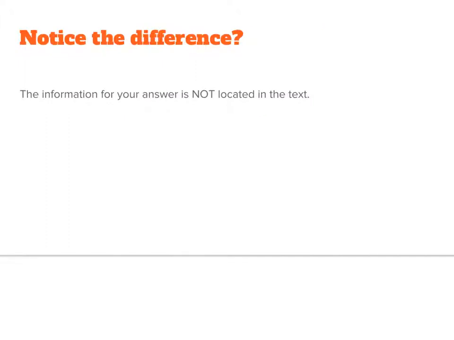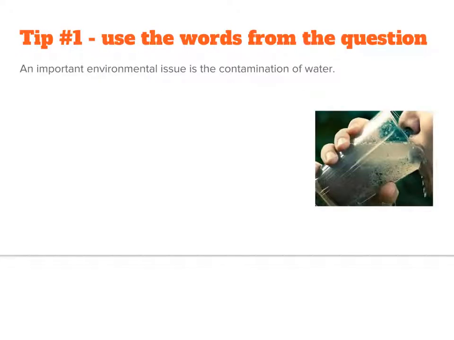Notice the difference with this question. This question is not based on any article that you've read. You have to use your own knowledge to supply the evidence for this answer. Again, you need to use the words from the question in your answer. So we have started with, an important environmental issue is the contamination of water.